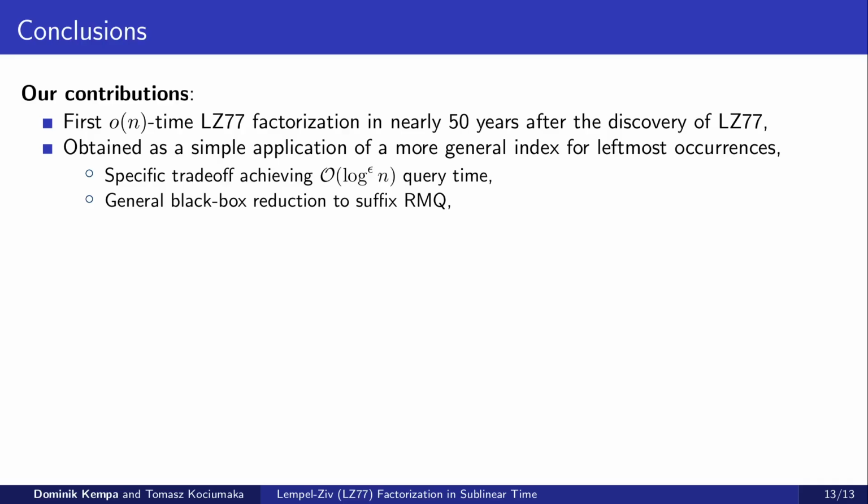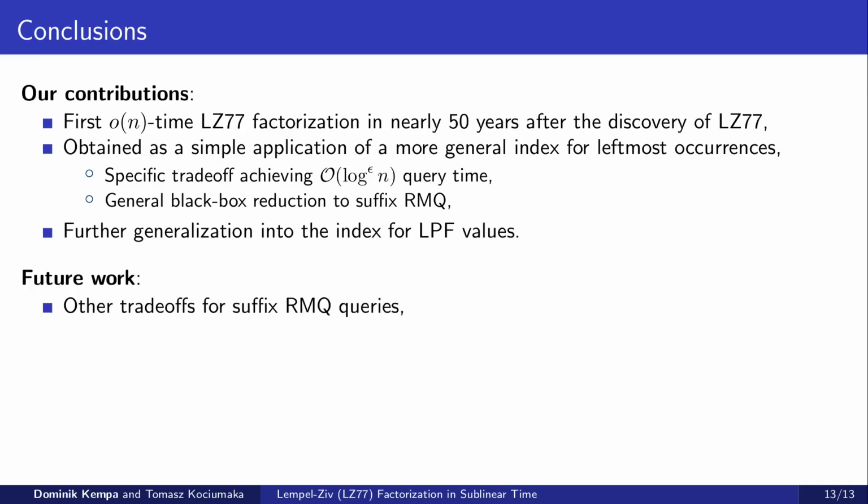For this new index, we first developed a specific trade-off that yields O of log to the epsilon of n query time, and then proved a more general black box reduction to the problem of suffix RMQ. As an additional result, we also show how to further preprocess the index for leftmost occurrences to obtain an efficient index for querying LPF values.